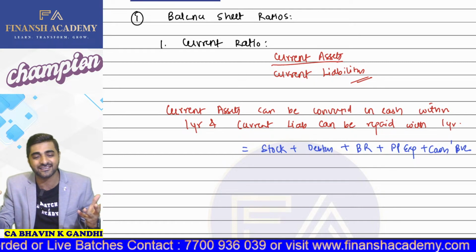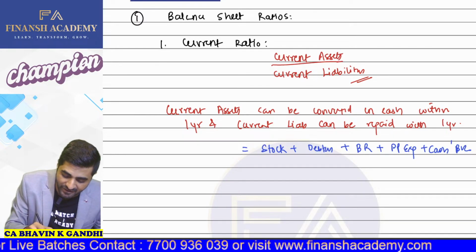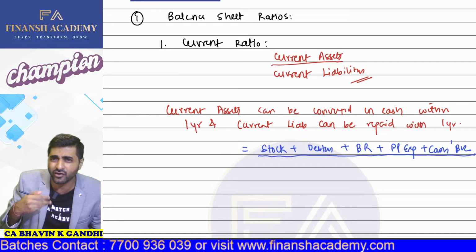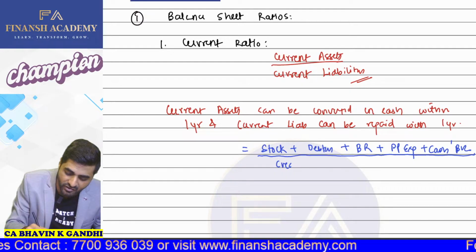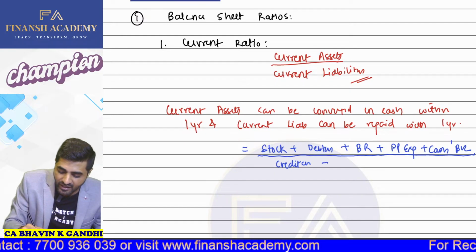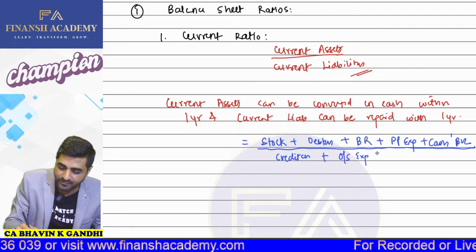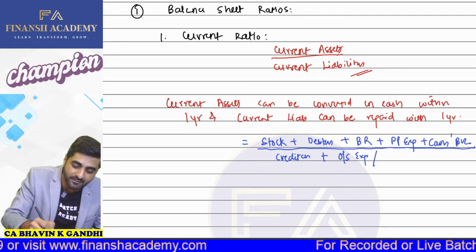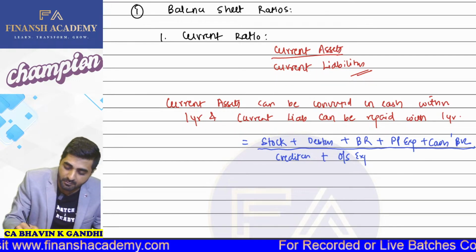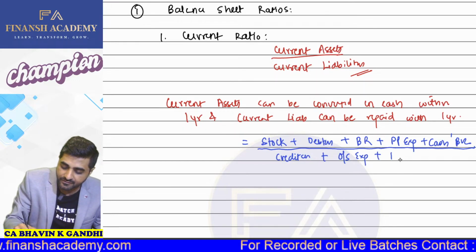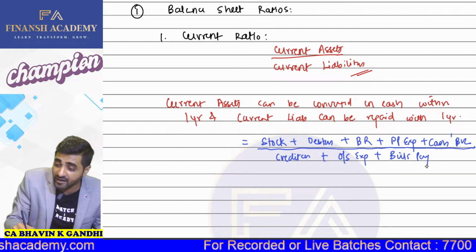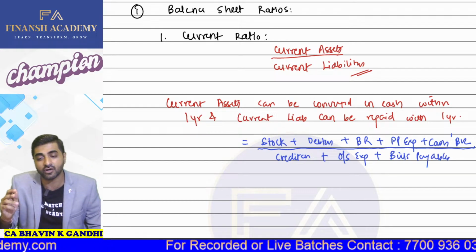Come on, yes or no? Yes, sir. And then to this, we divide by your current liabilities. So what are your current liabilities? We have creditors, then we have outstanding expenses, and at the same time we have bills payable. Are those your current liabilities? Come on, yes or no?